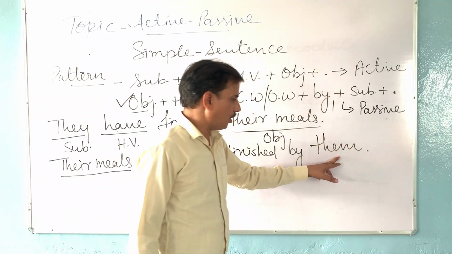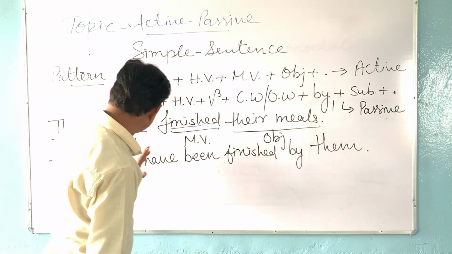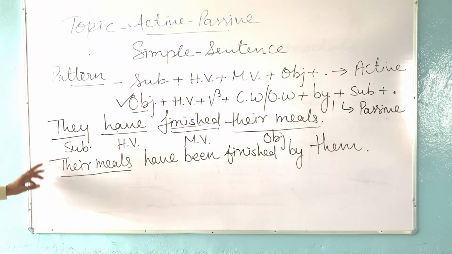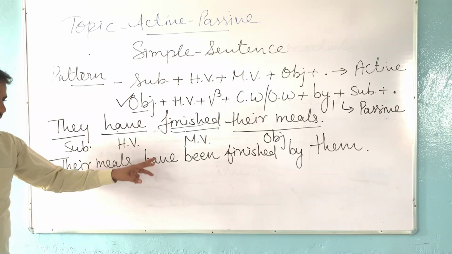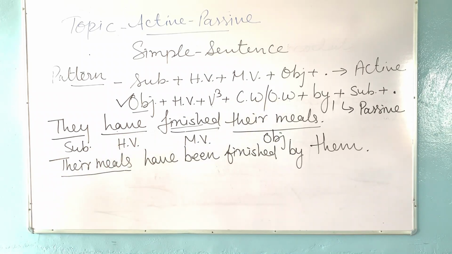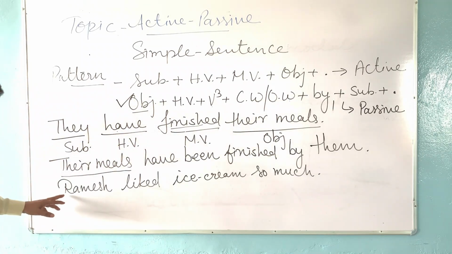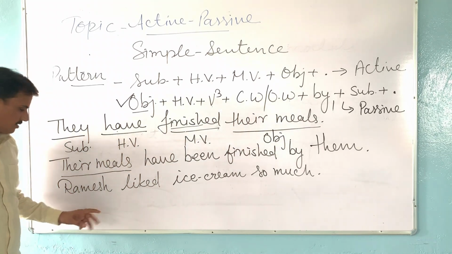This "them" is the objective case of "they." So our answer will be: their meals have been finished by them. I take one more example. This is one more example of a simple sentence.